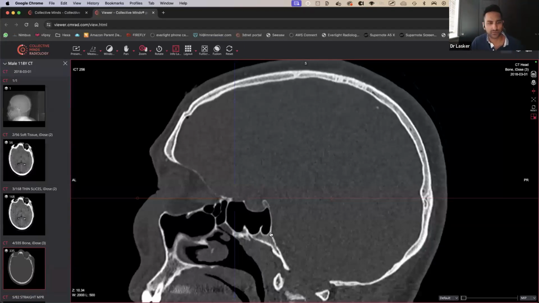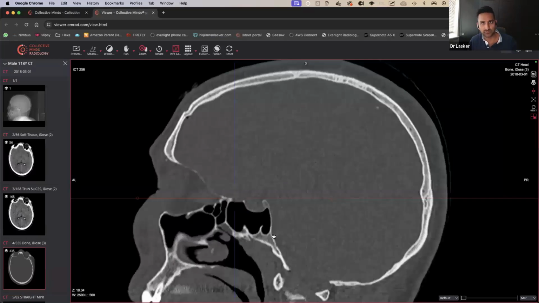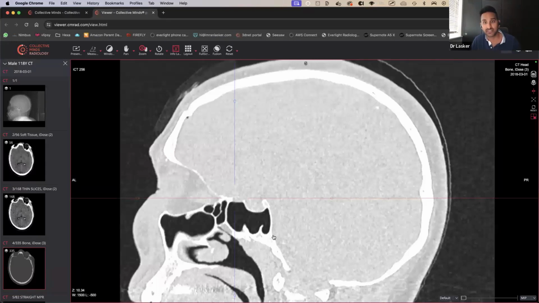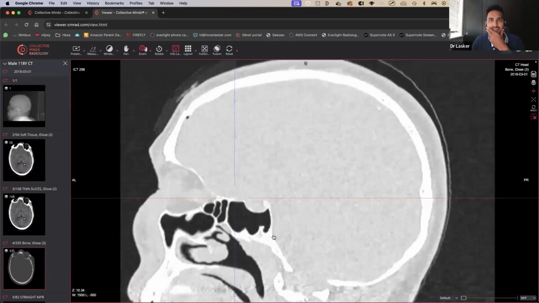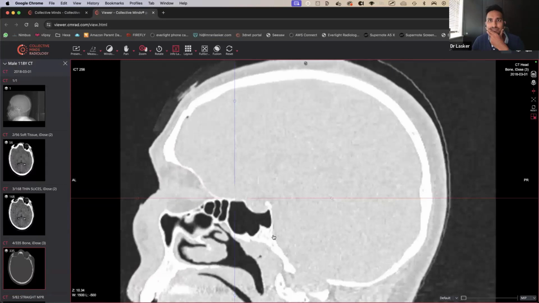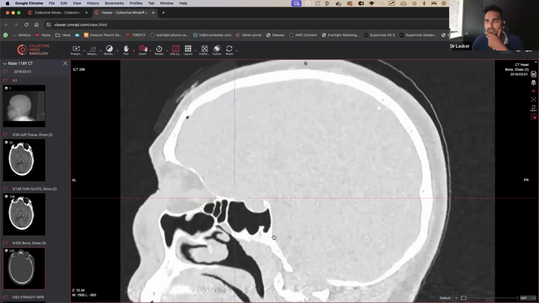Can anyone see anything? So what I'll do is let's go to lung windows. Maybe that will help. Should see a dentist. Yeah, that's true. Okay, when I go to lung windows, can everyone see that? That doesn't look quite right. There's a little dot right there. So that doesn't look quite right.